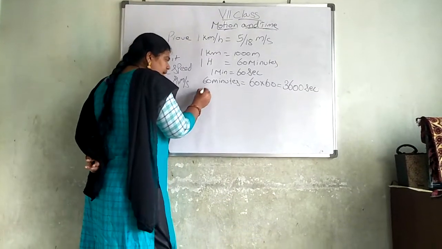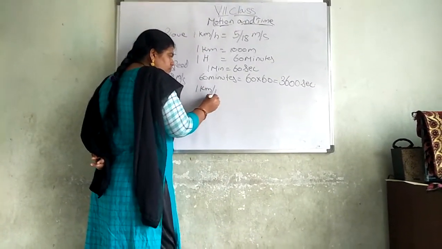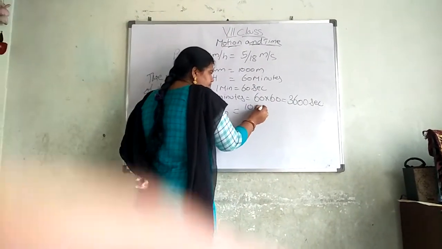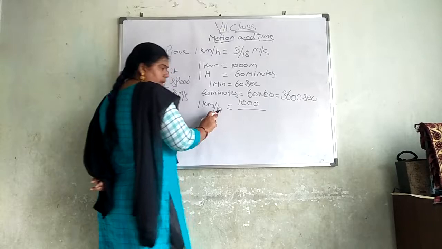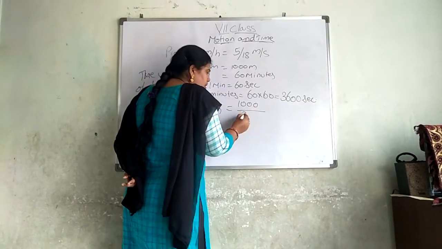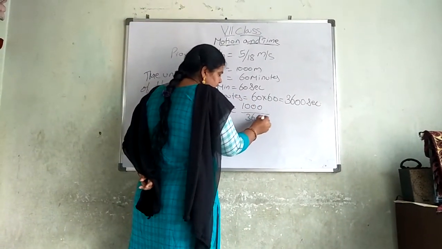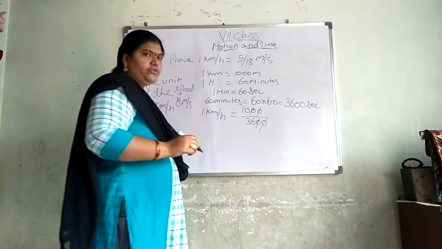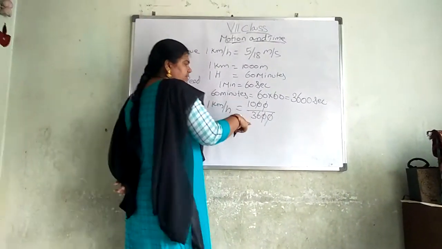Now see here, 1 kilometer per hour. 1 kilometer means 1000 meters, by 1 hour, which is equal to 3600 seconds. Now cancel these two zeros. Finally what was left over here? 10 and 36.